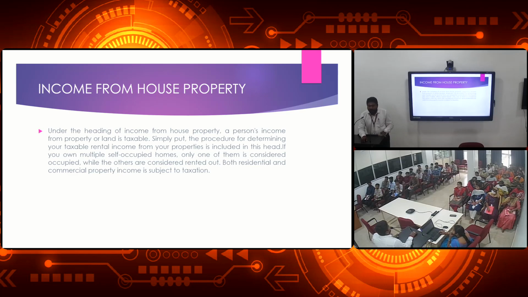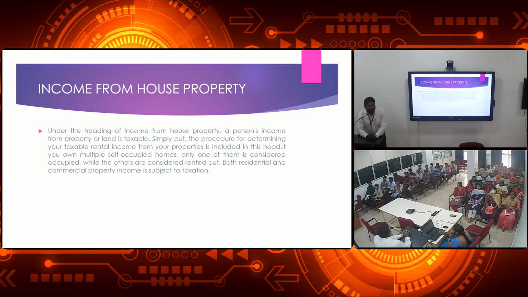Next, after the salary we move to income from capital gains, income from house property, whatever it may be. We have separate formats and provisions for each and every head of income. As an accountant or an auditor, you want to calculate the salary as per the provisions. Without provisions, you cannot calculate the taxable income of your assessee. Who is an assessee? The taxpayer. The person who is paying the tax is known as an assessee.